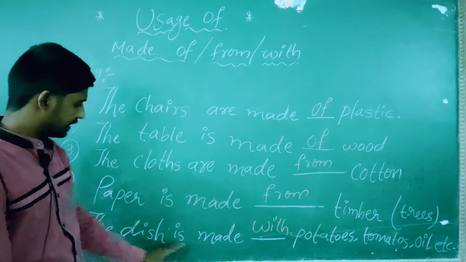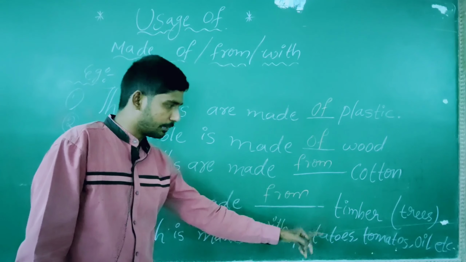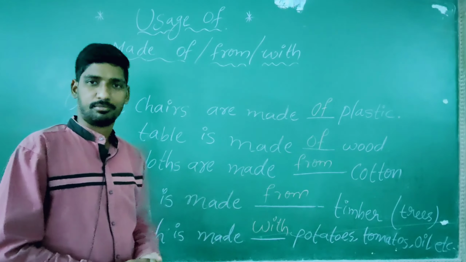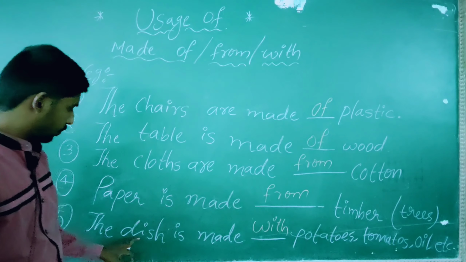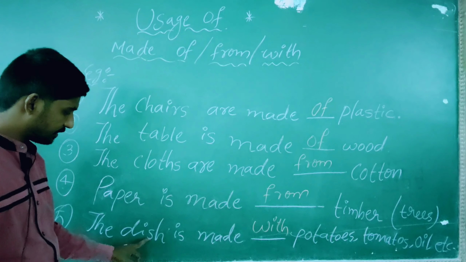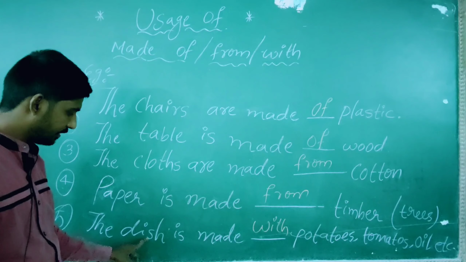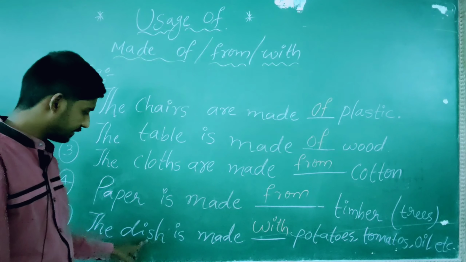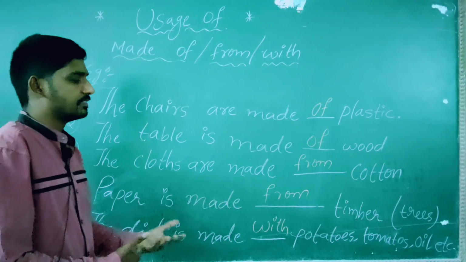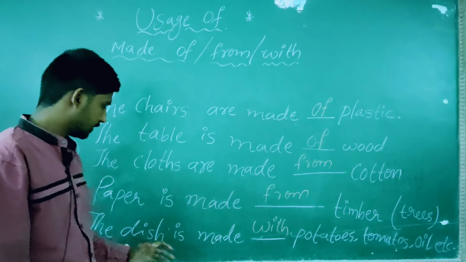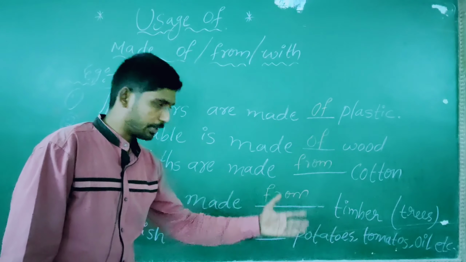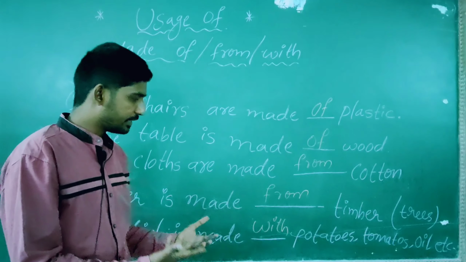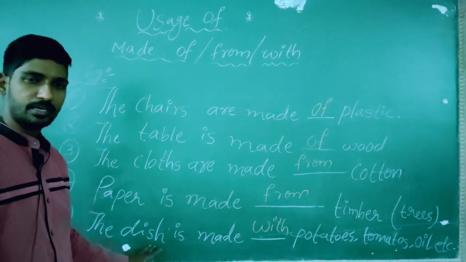Next, the dish is made with potatoes, tomatoes, oils, onions, spices, herbs, etc. Because what does the dish consist of? For making dish, how many ingredients are added? See, the dish is made with potatoes, tomatoes, oils, onions. There are many ingredients. With many ingredients, the dish is made.